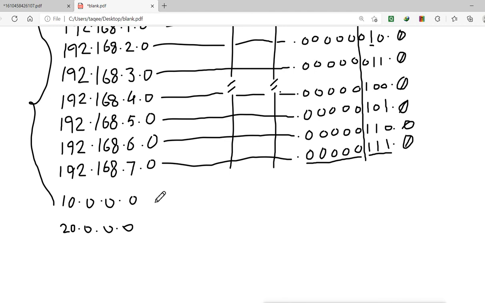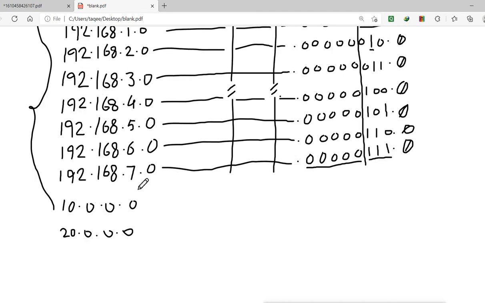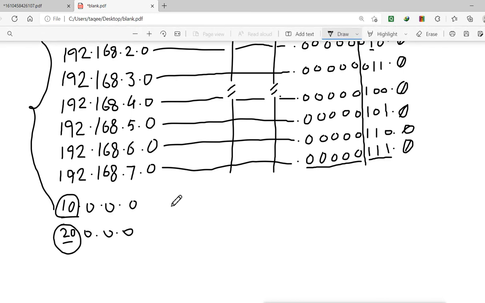So remember, in OSPF we do the summarization, and for doing that we need the same kind of networks. Otherwise, we are not able to calculate the common bits. You know what? In this 10 and 20, what are the common bits? We don't have many common bits in it. If you calculate the common bits in this, the changes start directly from here. The first part changes, so we don't have common parts, we just have the change on the first part.